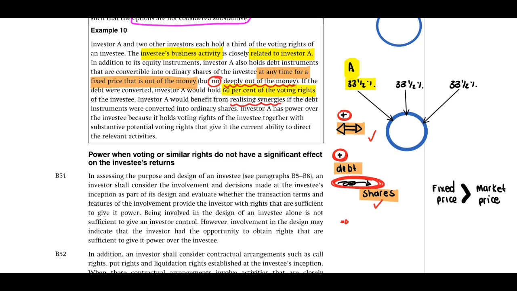And due to the fact that there will be synergies, Investor A has power over the investee because it will hold voting rights together with substantive potential voting rights that will give the current ability to direct the relevant activities. Therefore, together, not on its own, the synergies plus the potential, there will be power.